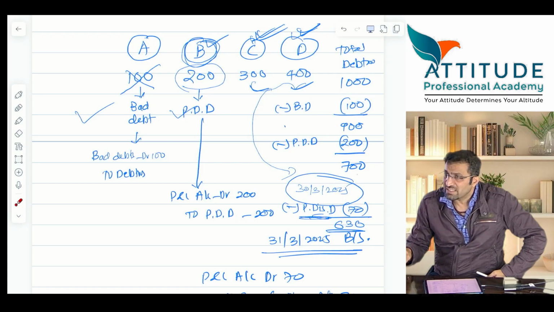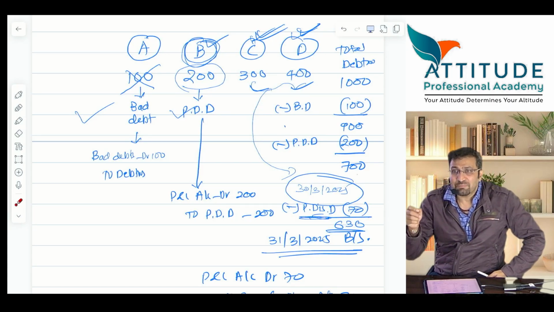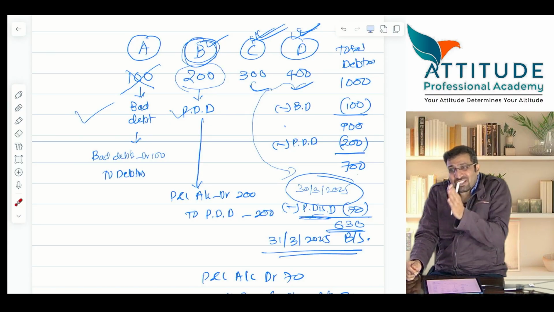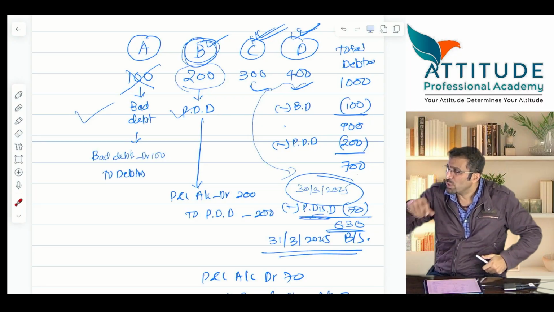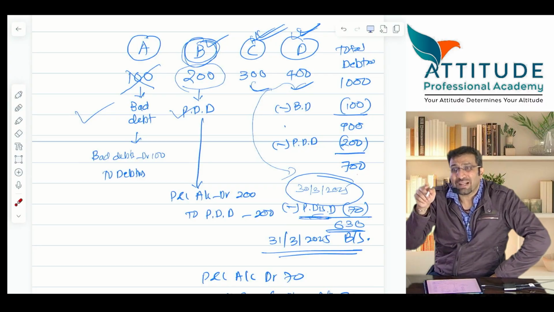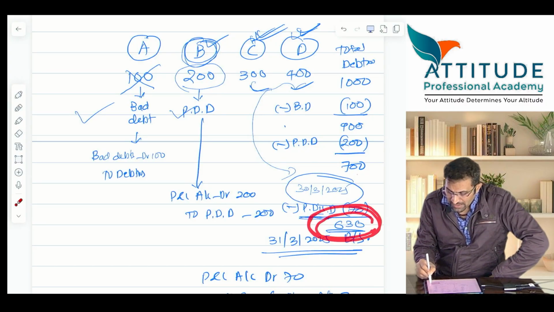Provision for doubtful debts showing a balance of 200 credit balance and provision for discount showing a balance of how much? 70. These are all credit balances. What balances? Instead of showing out on the liability side, show it as a deduction from your what? Debtors on the asset side, only for presentation purpose. So balance sheet में दिखाने का कितना debtors को? 630.